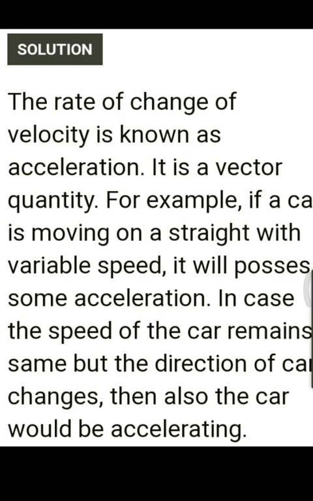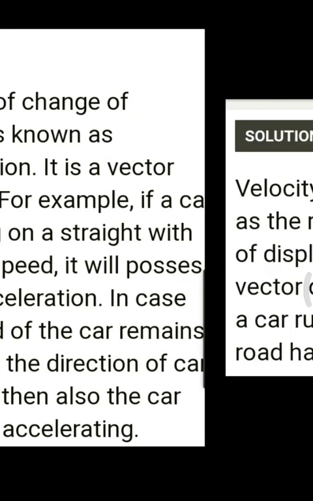Okay, children, once again I'll repeat the answer. You can take it down. The rate of change of the velocity is known as acceleration. It is a vector quantity. For example, if a car is moving on a straight road with a variable speed, it will possess some acceleration, and in case the speed of the car remains the same but the direction of the car changes, then also the car would be accelerating. Okay, next, velocity.